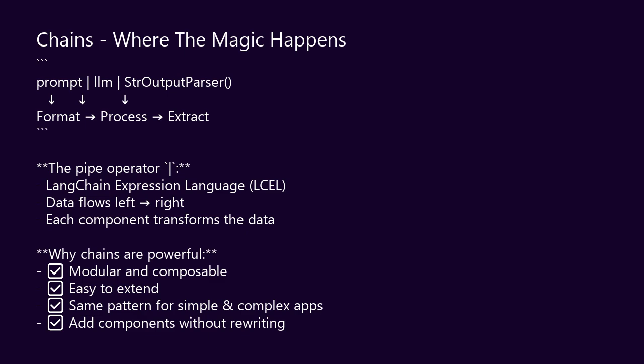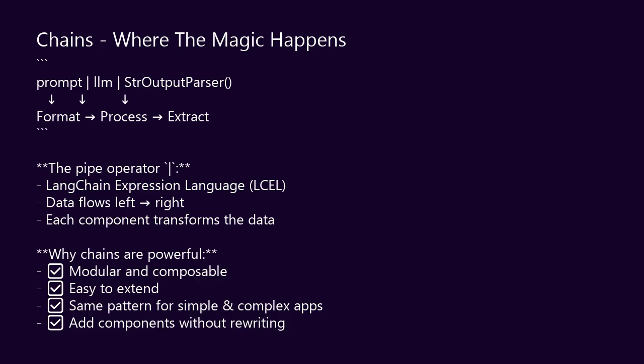Each station does one job. Our chain has 3 stations. First, the prompt template formats the input. Then, the LLM processes it. Finally, an output parser extracts clean text. That pipe symbol connects them. Data flows left to right. Prompt to LLM to parser.